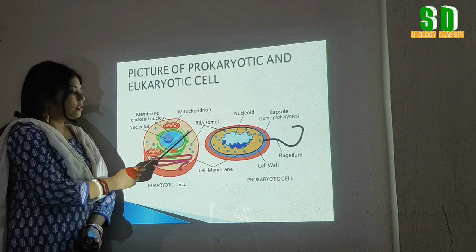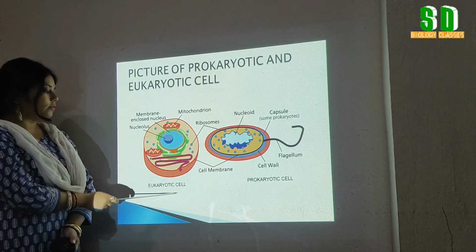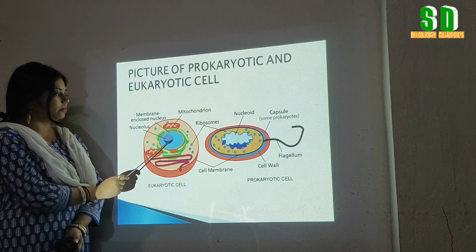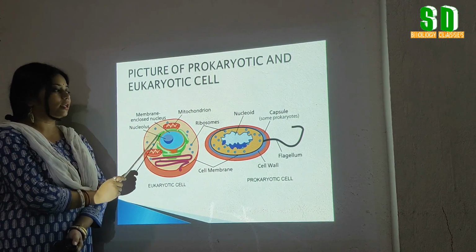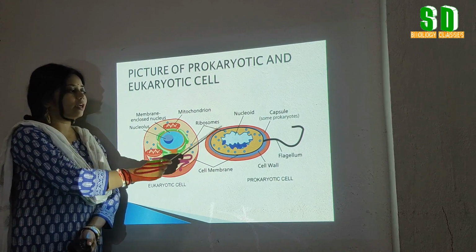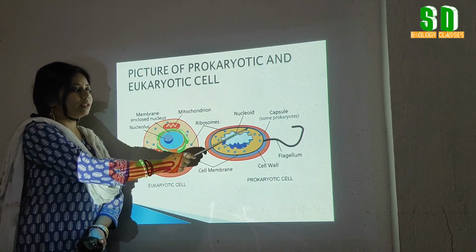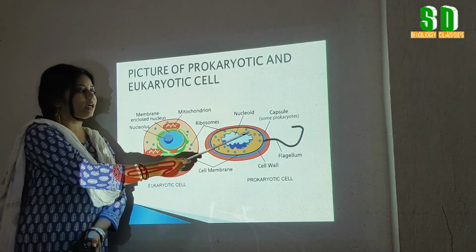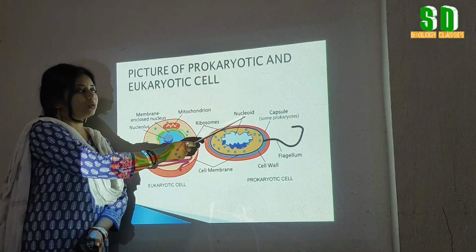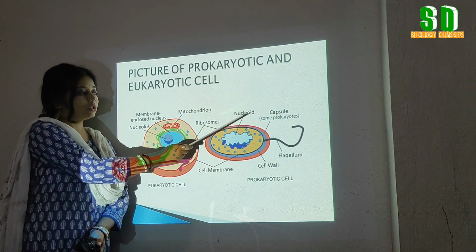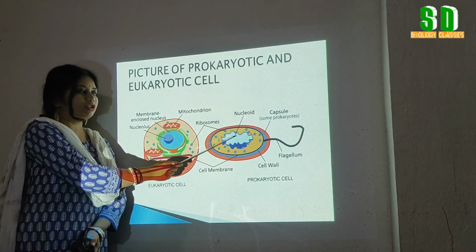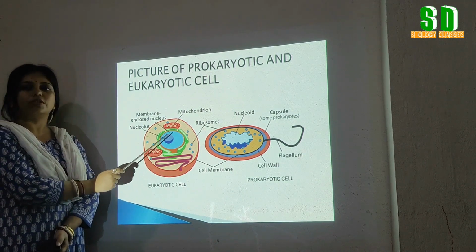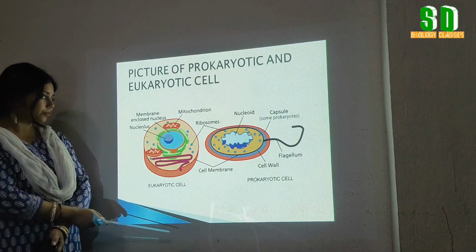Now the nucleus. In case of eukaryotic cell, the nucleus is well developed with nuclear membrane, and nucleolus is there. But in case of the prokaryotic cell, the well developed nucleus is absent, where the nuclear materials are scattered in the cell, and this structure is known as the nucleoid. So, in case of prokaryotic cell, nucleoid is present, whereas in case of eukaryotic cell, a well-developed nucleus is present.